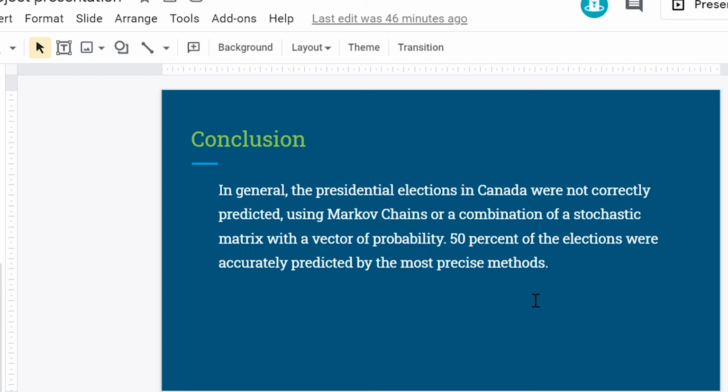Even though we didn't get it fully correct, it was a decent amount. So although it wasn't correctly predicted, linear algebra should definitely not be discounted as a means for forecasting elections. Using a stochastic matrix adjusted for the political climate should produce more accurate results.